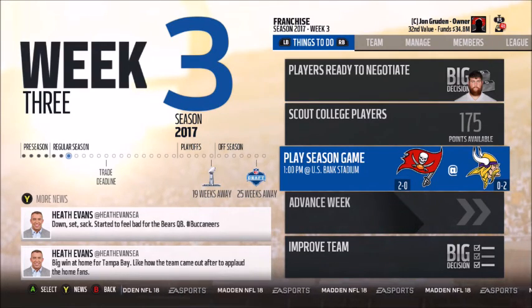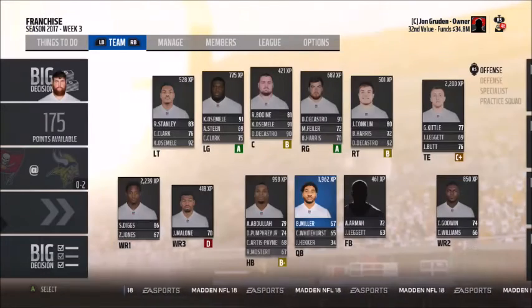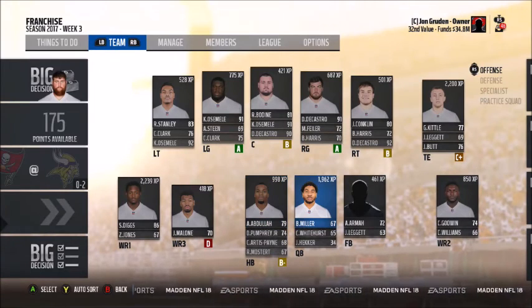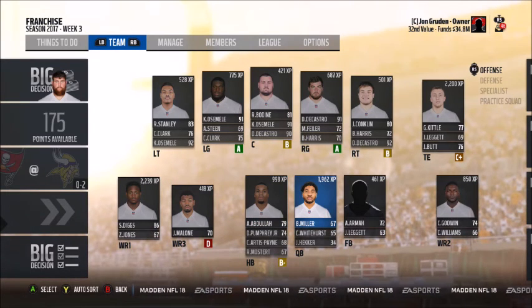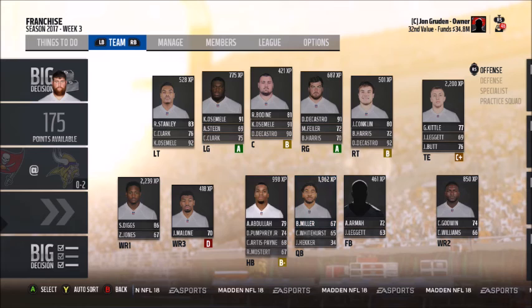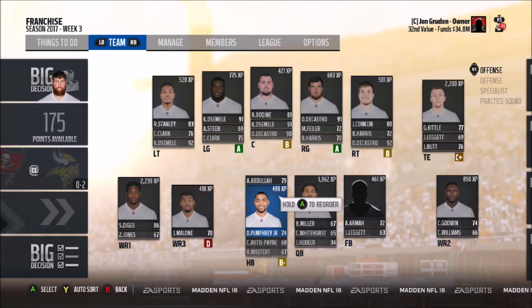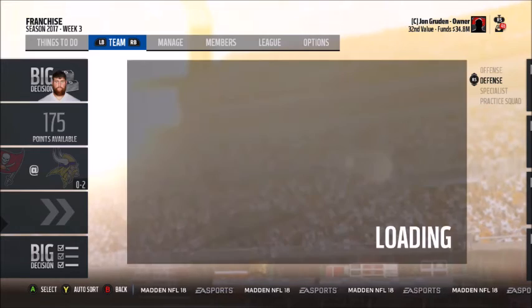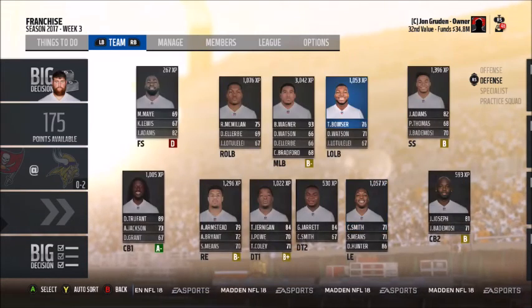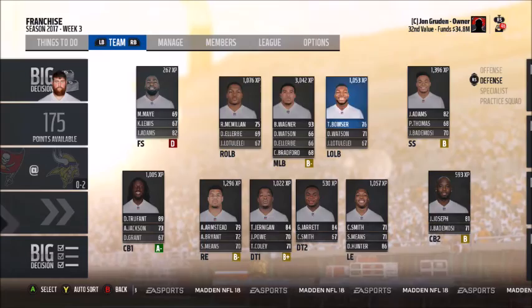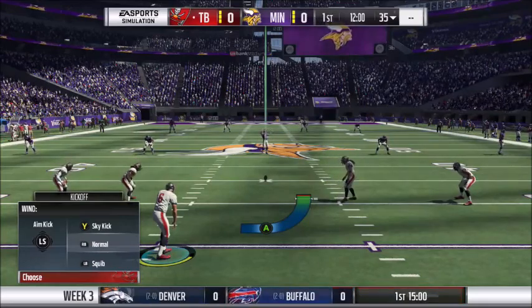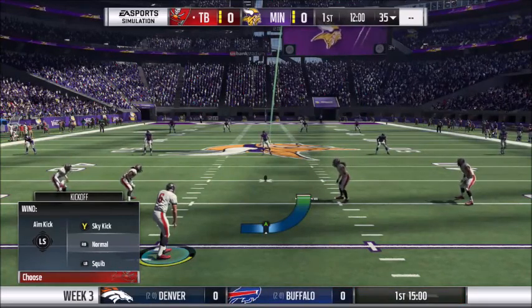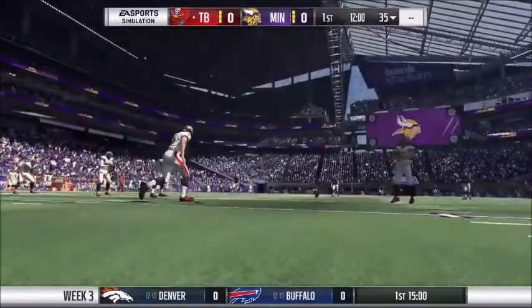So the 2-0 Buccaneers will face the 0-2 Vikings. And in the last game, Braxton Miller fumbled a good amount. But now Pumphrey almost lost the game for us, but luckily we didn't lose. And Jamal Adams has been playing very well. So now the Tampa Bay Buccaneers will face the Minnesota Vikings.